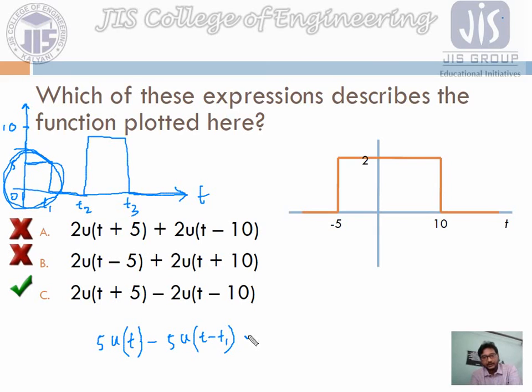So plus we have to write the amplitude 10 u of t minus t2, and obviously this signal continues from t2 onwards. So again we have to subtract one signal which has started at t3. So we have to write minus 10 u of t minus t3. By this type we can write the mathematical equation for any type of signal.